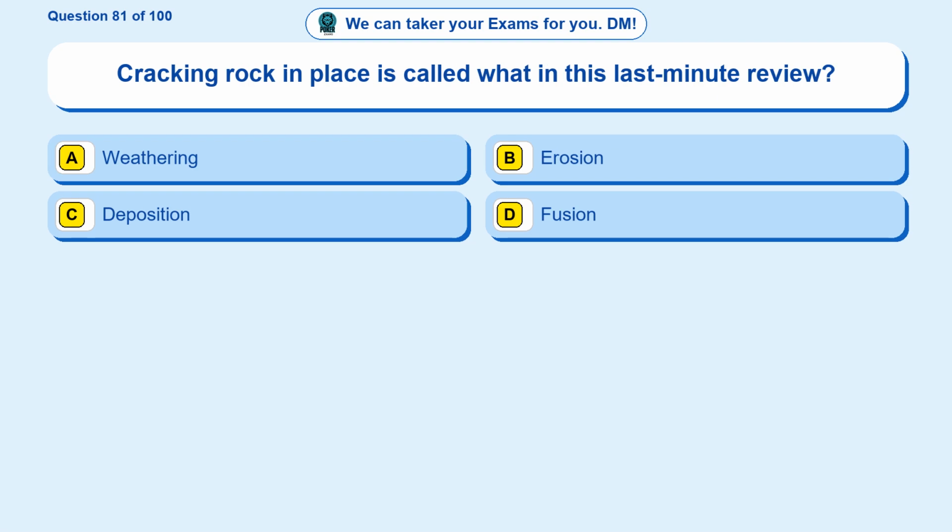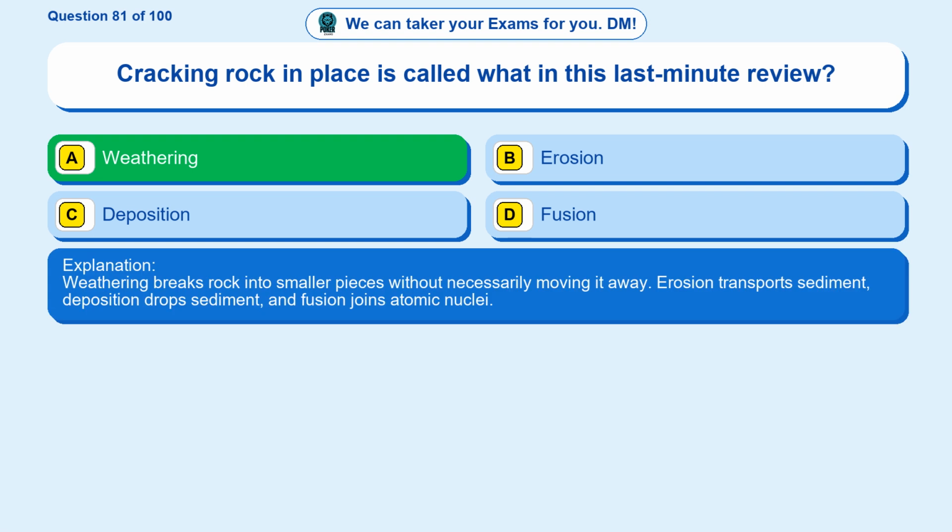Question 81. Cracking rock in place is called what in this last-minute review? Option A, weathering. Option B, erosion. Option C, deposition. Option D, fusion. The correct answer is option A. Weathering. Weathering breaks rock into smaller pieces without necessarily moving it away. Erosion transports sediment, deposition drops sediment, and fusion joins atomic nuclei.